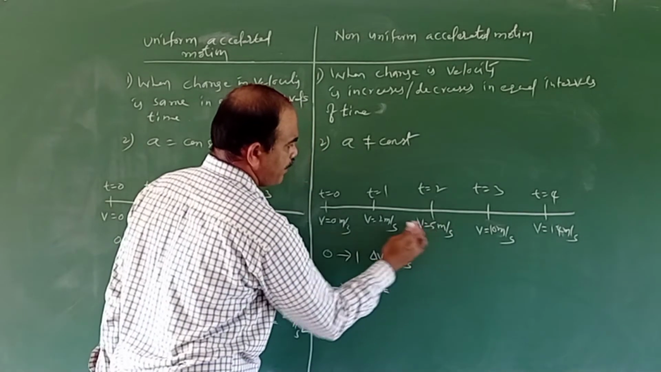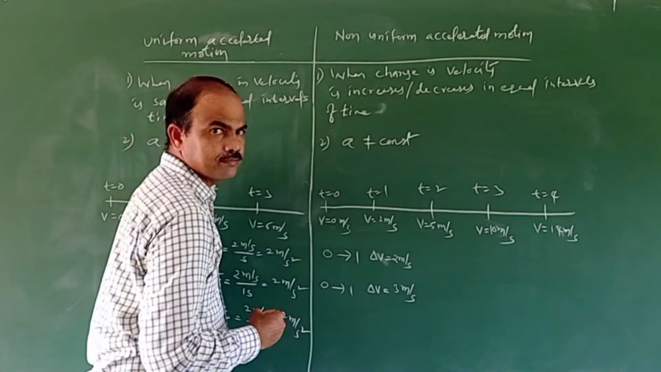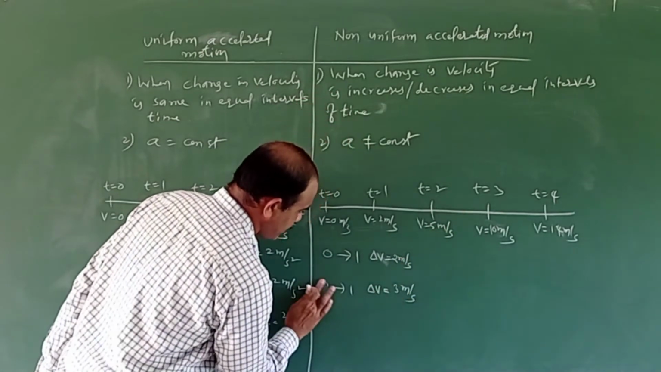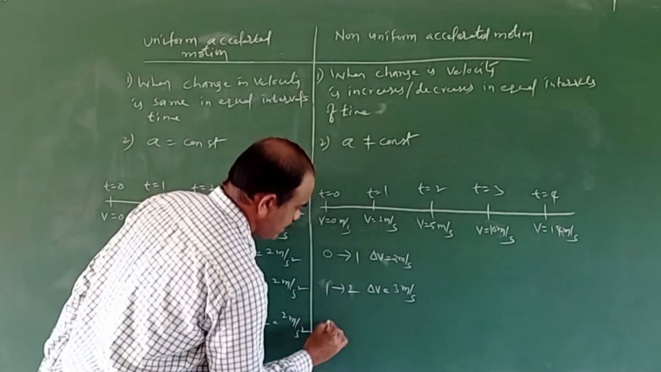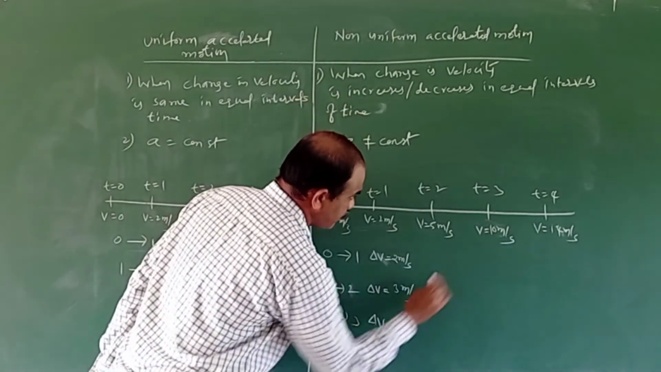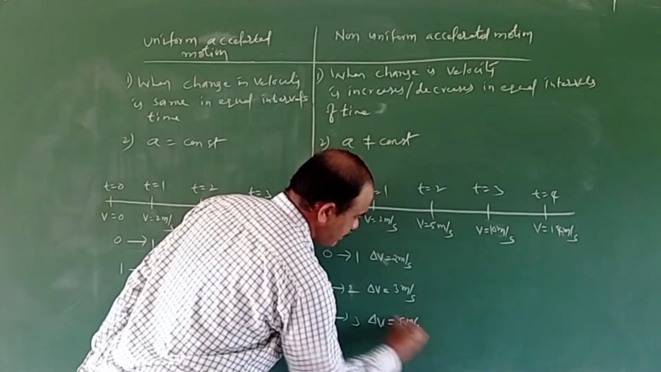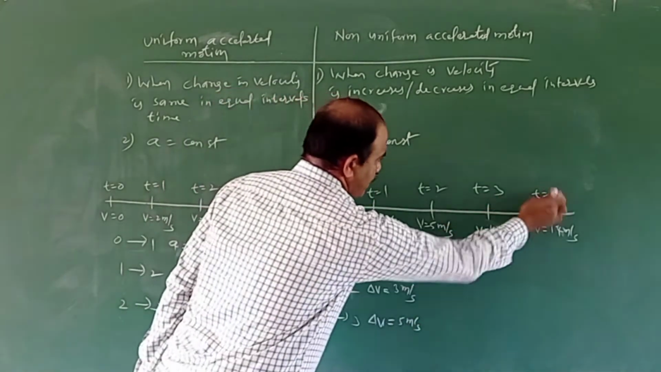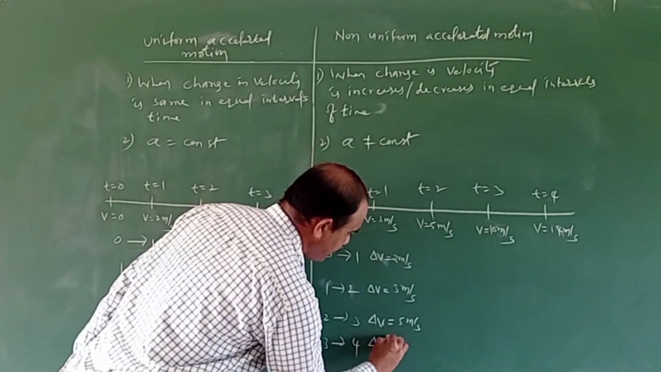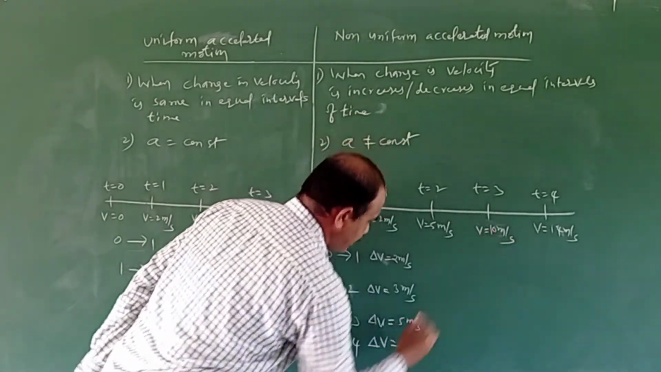During the first second to second, the change in velocity is 5 minus 2. 5 minus 2 is nothing but 3 meter per second, and increasing. And again, during the second to third second, what is the change in velocity? The change in velocity is 10 minus 5, which is 5 meter per second. And during the third second to fourth second, what is the change in velocity? The change in velocity is 14 minus 10.